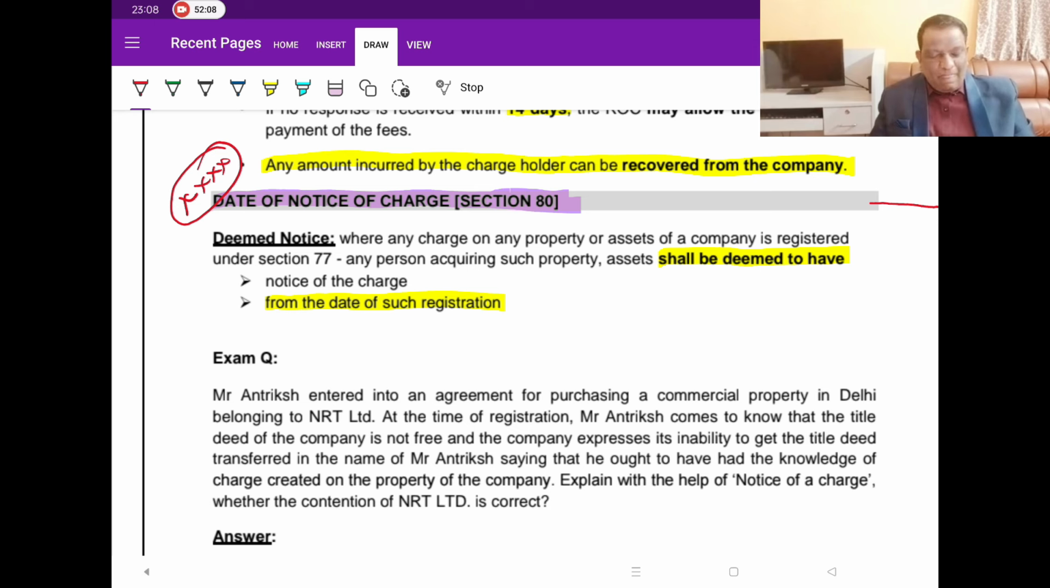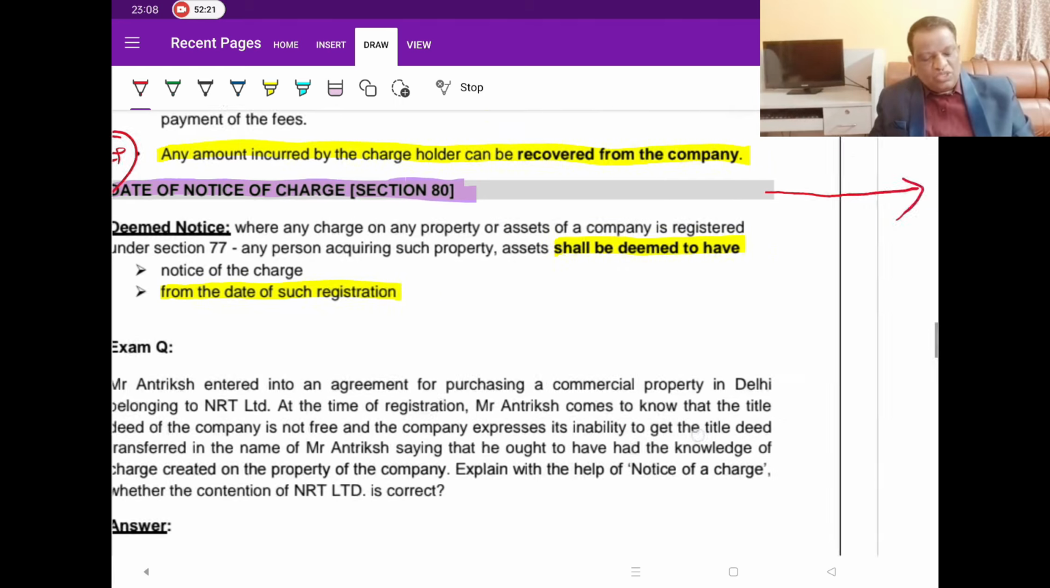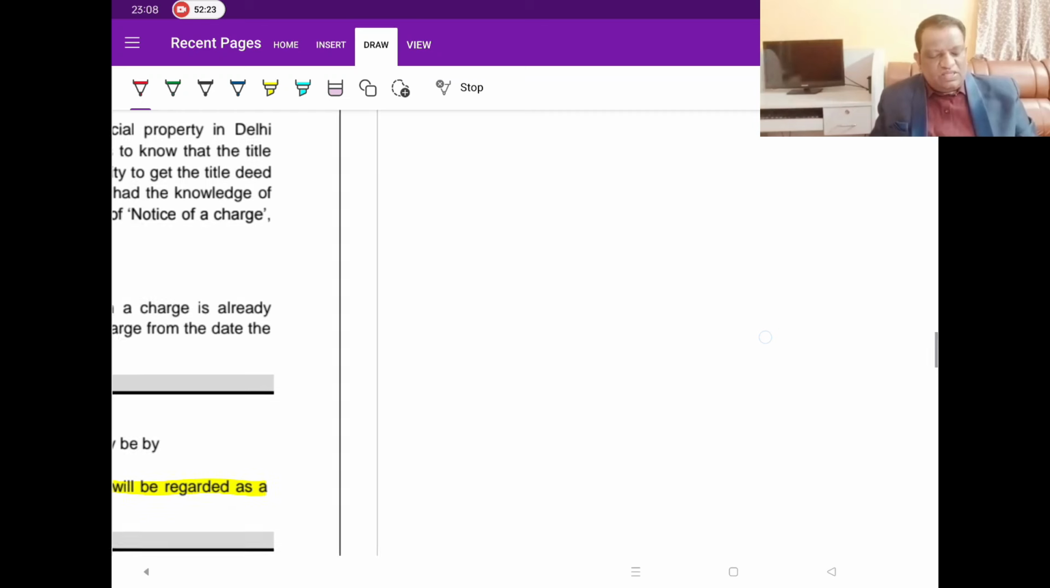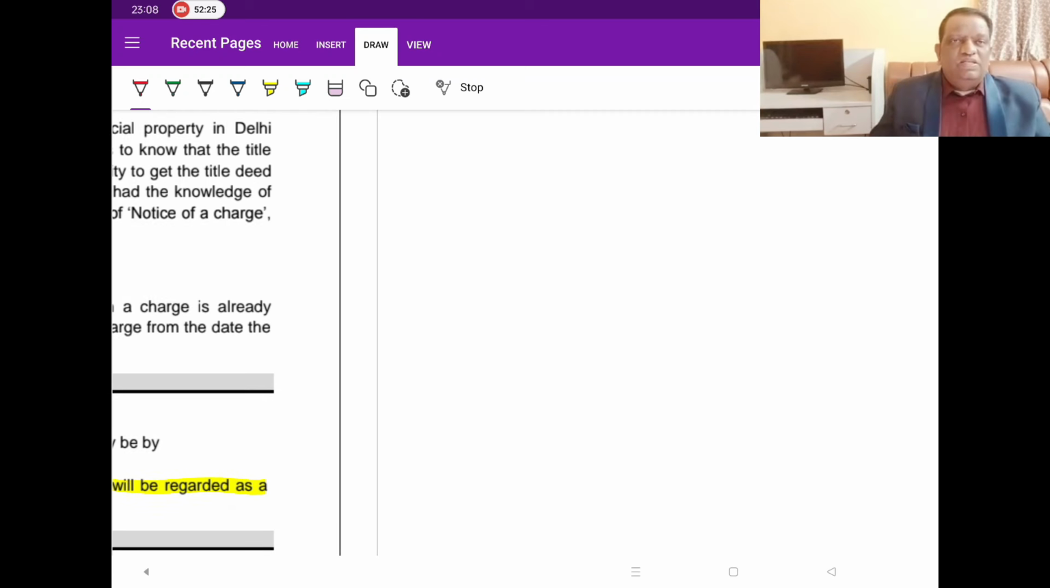What they say is, once the charge is registered with the ROC, every borrower from whoever is purchasing the property from the company is deemed to have been issued this notice. Before this, I will just explain what this deemed notice concept is and why it is relevant. Look at it from the background.